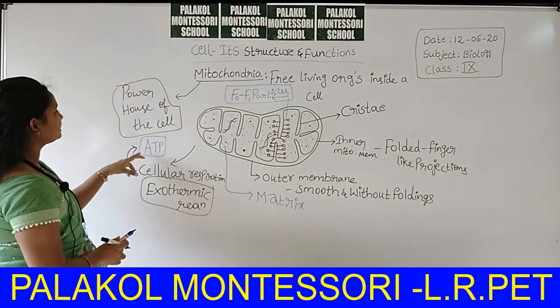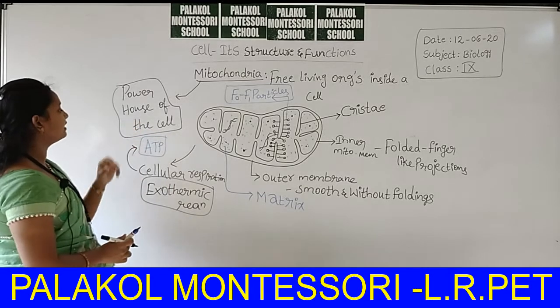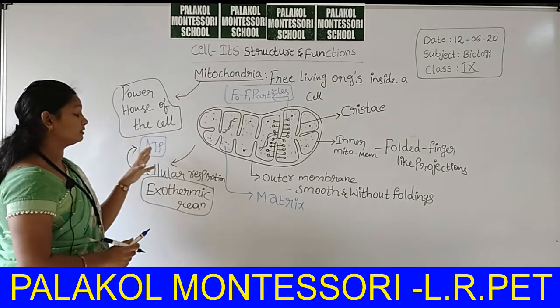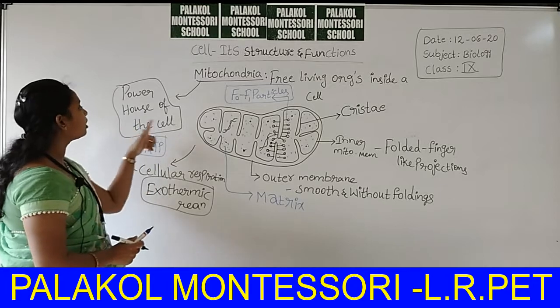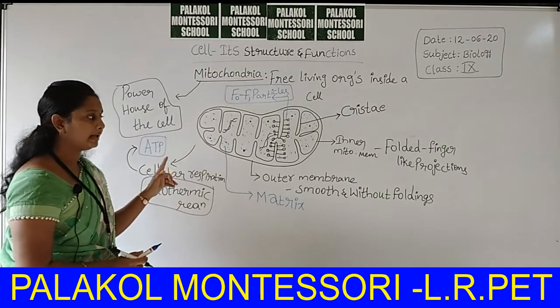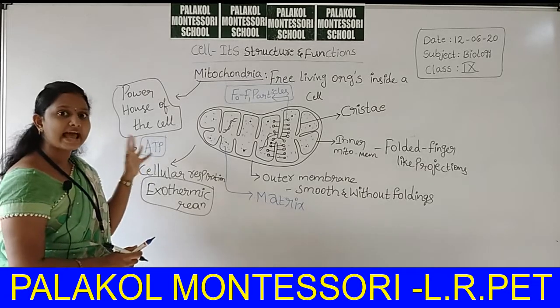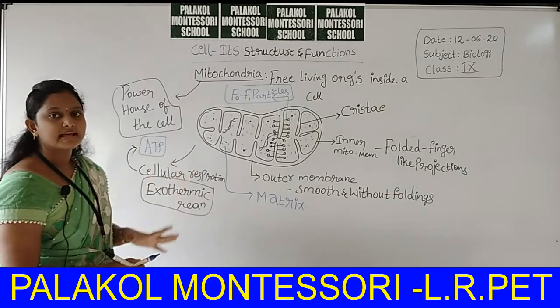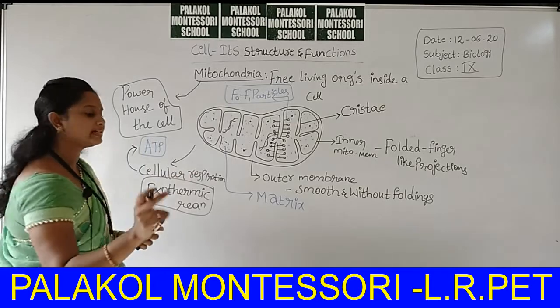Now this ATP is called the powerhouse. Why? Sorry. Mitochondria is called the powerhouse of the cell. Why? Because it can release ATP. ATP is again named the energy currency of the cell.